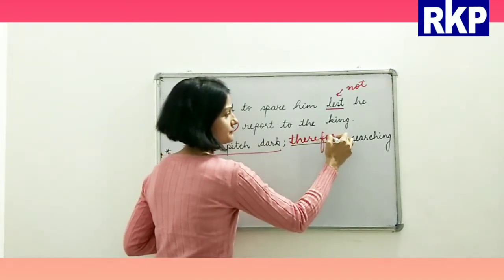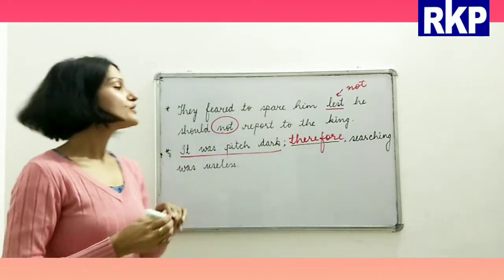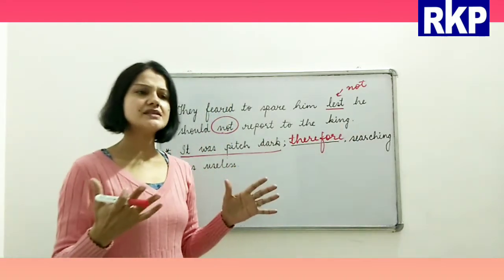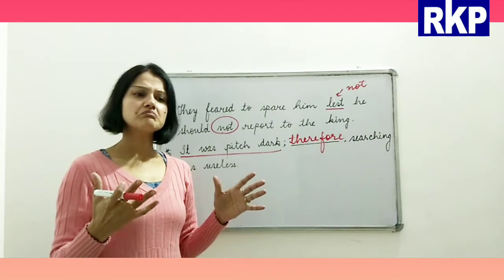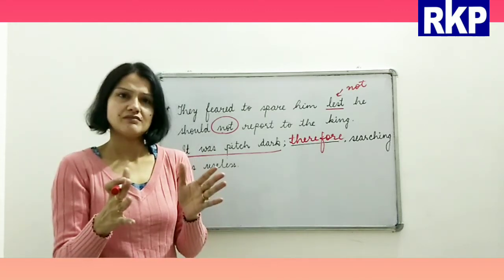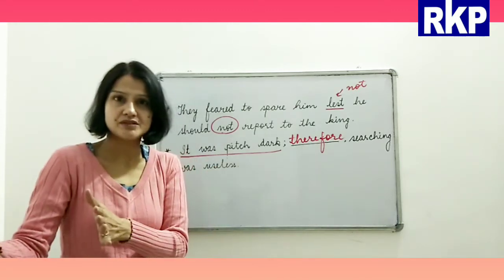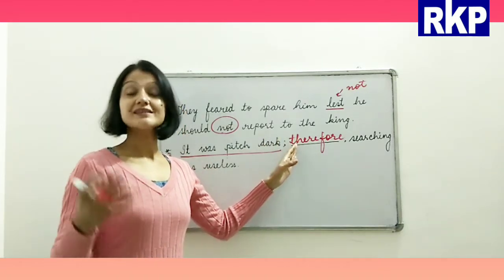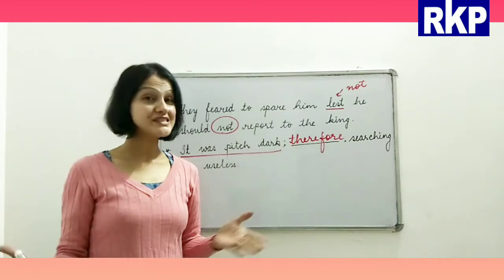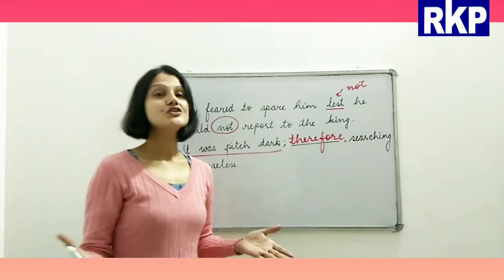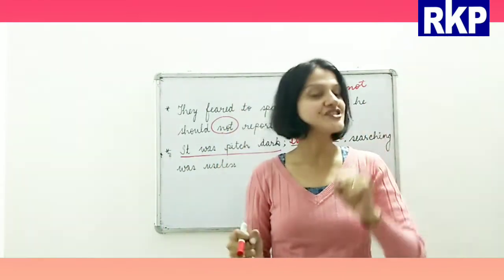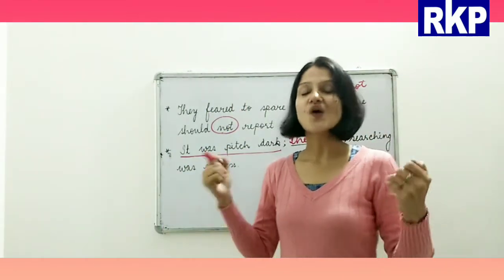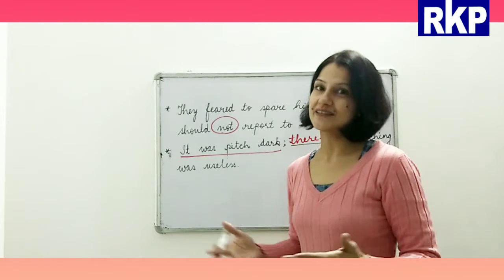Therefore basically means because of this reason, this happened. So therefore is the conjunction of consequence. Alright, so I hope things are refreshed in your mind now, and we are all set to move further in the topic.